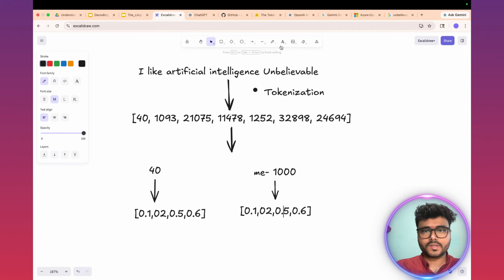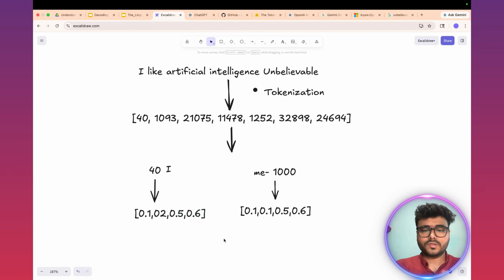So for 40 it's I, and for me the token ID is 1000, and the vector representation will have a little difference. Maybe this one number will change to 0.1. That's it. Nothing more will change, because these two words are very close to each other.